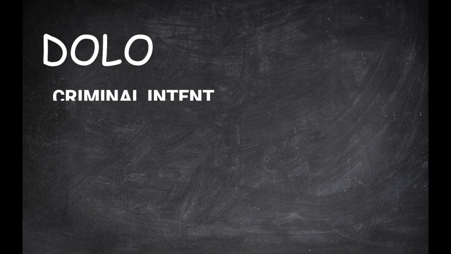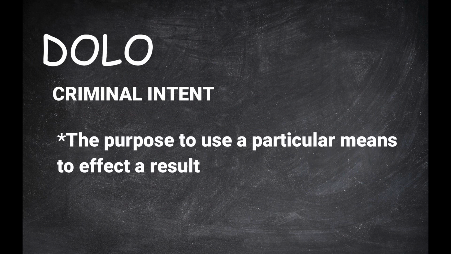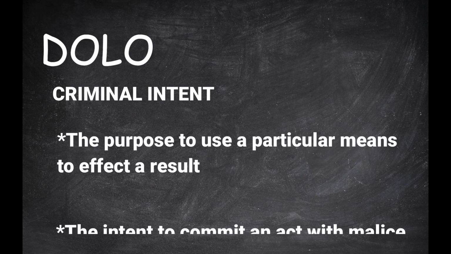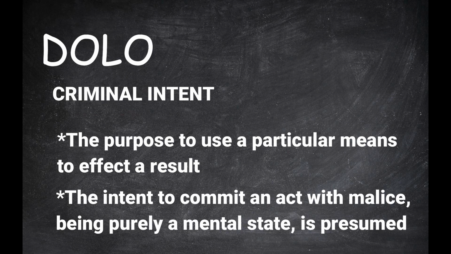Criminal intent. This means the purpose to use a particular means to effect a result. The intent to commit an act with malice, being purely a mental state, is presumed, but only if the act committed is unlawful. Such presumption arises from the proof of commission of an unlawful act. However, in some crimes, intent cannot be presumed as an integral element thereof, so it has to be proven. Example, in frustrated homicide, specific intent to kill is not presumed, but must be proven. Otherwise, it is merely physical injuries.